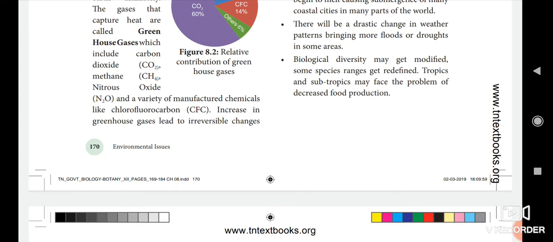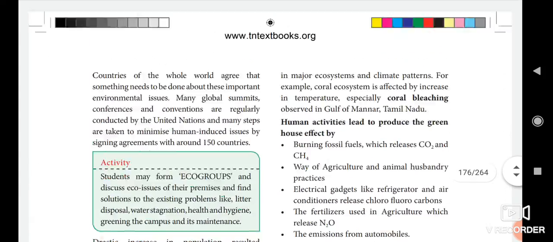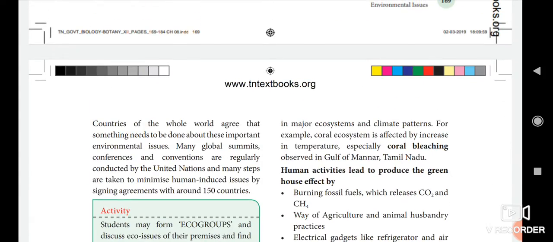Yes. Next we see major ecosystems and climate patterns. For example, coral ecosystem is affected by increase in temperature. Coral ecosystem, the coral reefs, are affected if the temperature is increased. Especially the coral bleaching is observed in the Gulf of Mannar, Tamil Nadu. Okay, mainly it is affected in the Gulf of Mannar in Tamil Nadu.